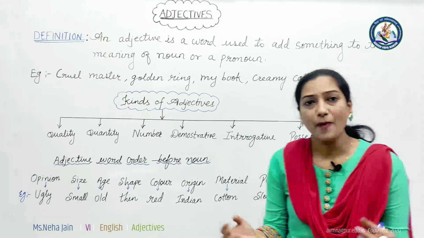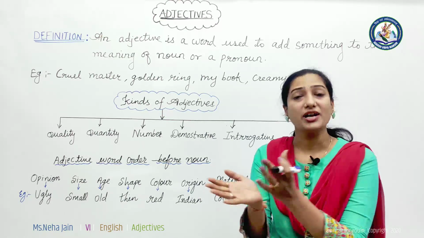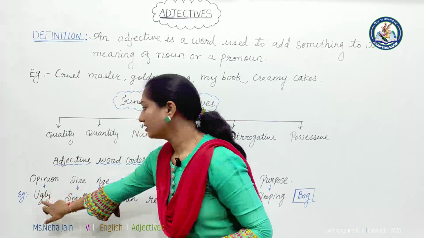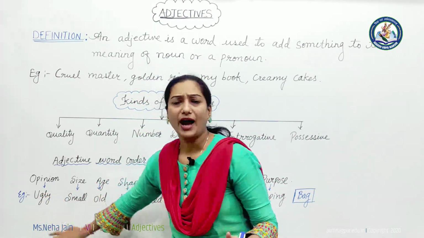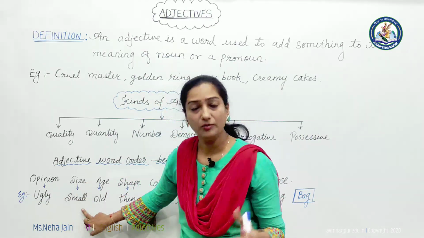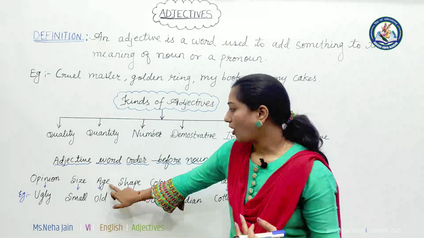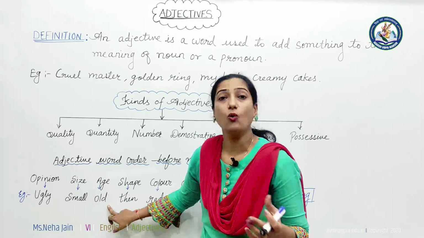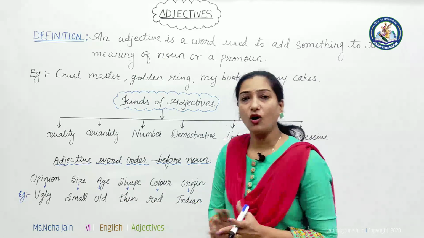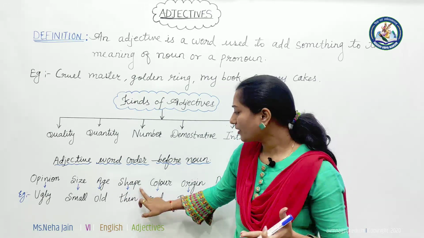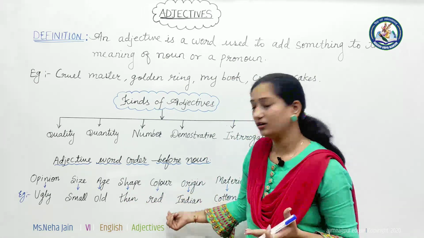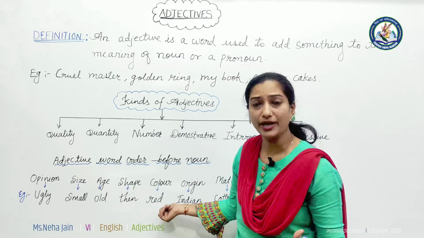If we are talking about a bag, and we are going to add some adjectives in front of the word bag, first of all we'll put the word of opinion. Suppose ugly, so you can say the bag is ugly, beautiful, or you can form your own opinion. Then size: is it small, big, large, etc. Or related to age: suppose it is an old bag, or a new one. Then shape: is it thin, thick, or big? In this way you can use the shape of it. Then color: is it red, blue, pink, whatever it is.